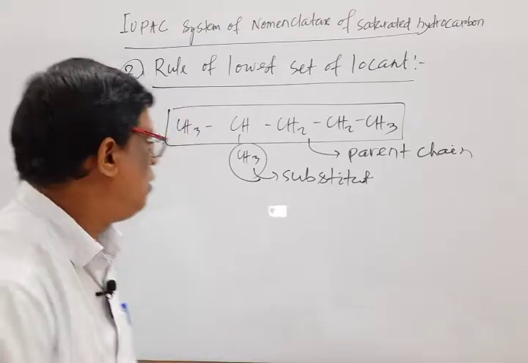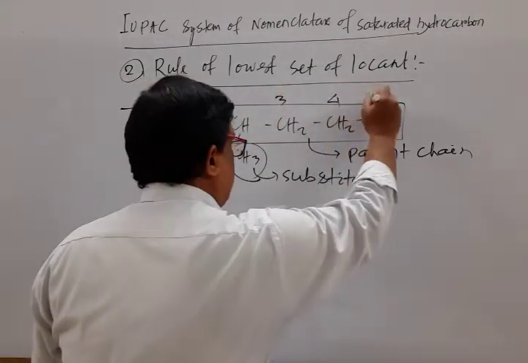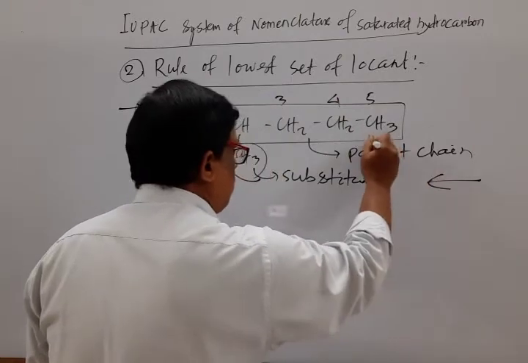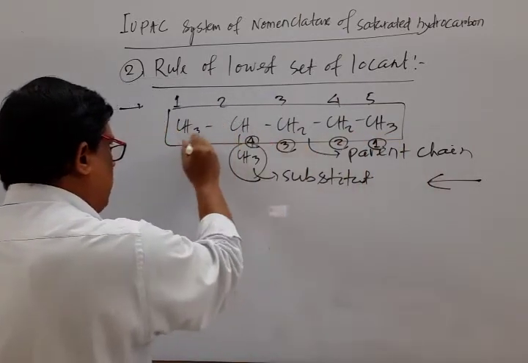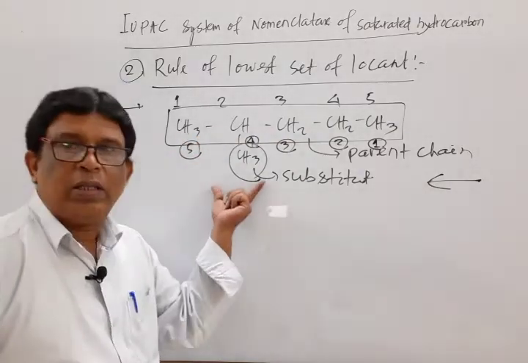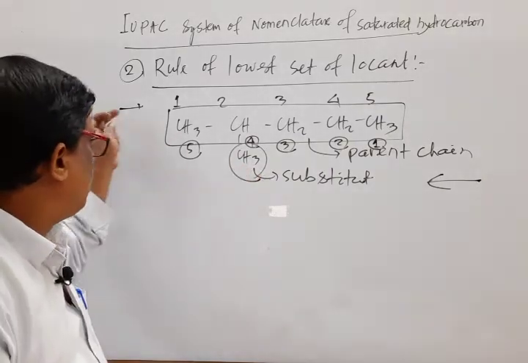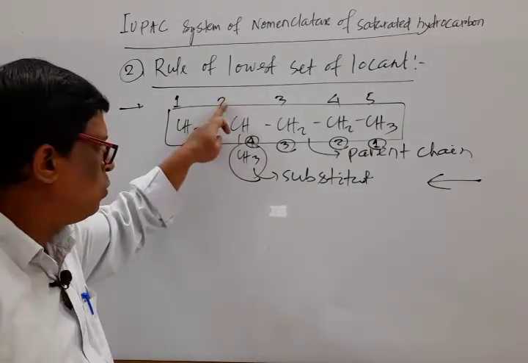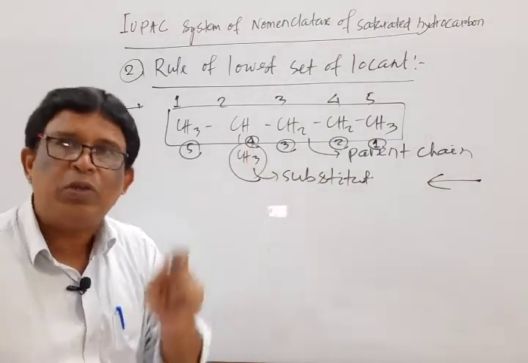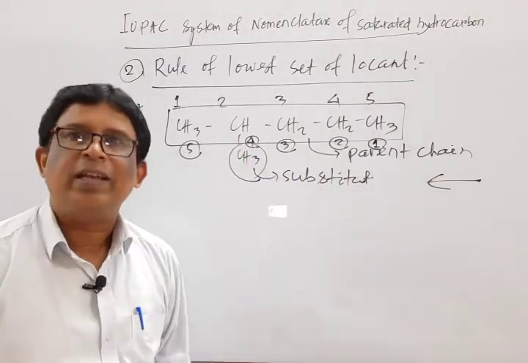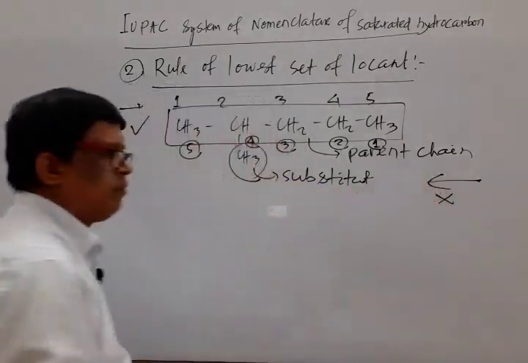For example, if one numbers 1, 2, 3, 4, 5 from this side, or 1, 2, 3, 4, 5 from this side, mark that. What is the substituent number? For this CH3, if we move left to right, the locant number is 2. If we move from right to left, the locant number is 4. So which one is the lowest locant? That is left to right. So this is correct, and that is not correct.